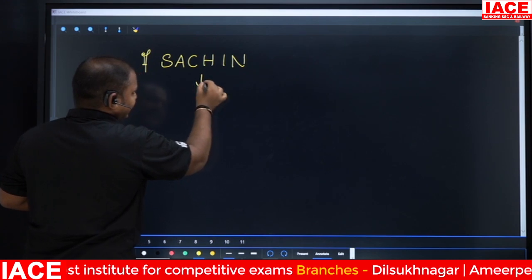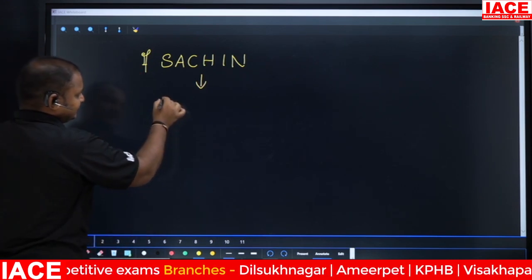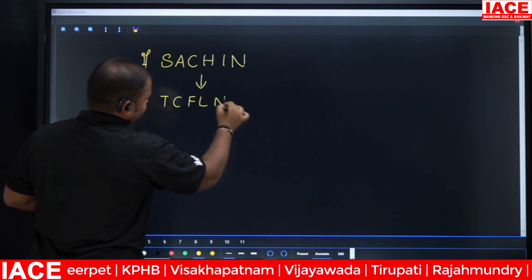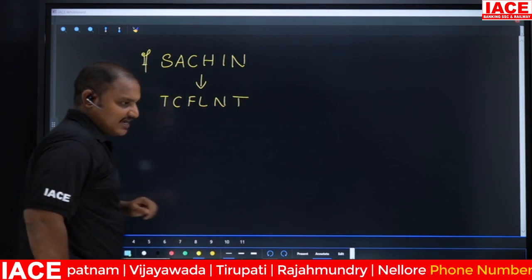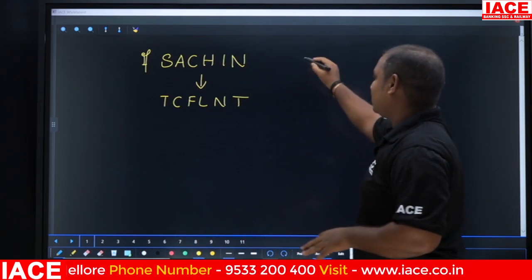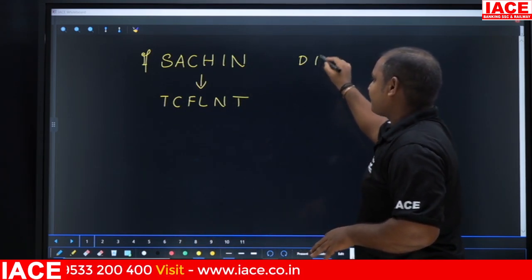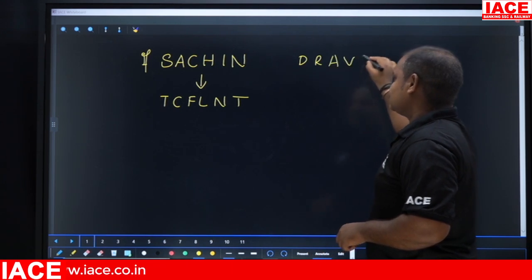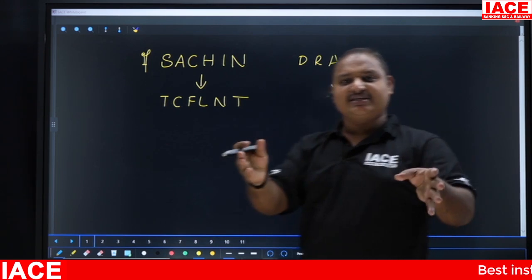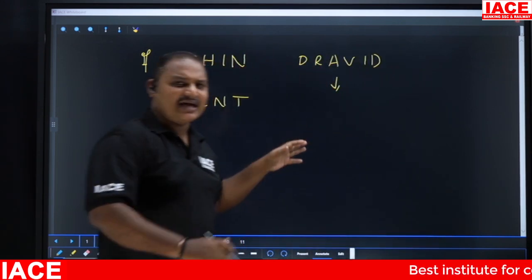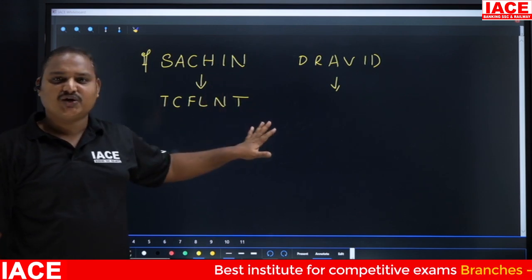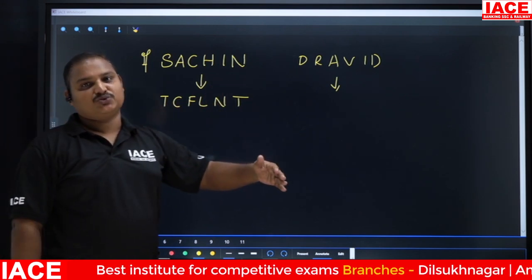Suppose they have given: if Sachin is coded as TCFL and T, then how will Dravid be coded in that language? It's an easy question. When you see this question in the exam, you may feel that this is very easy. Obviously it is easy, but how are we going to approach this question?